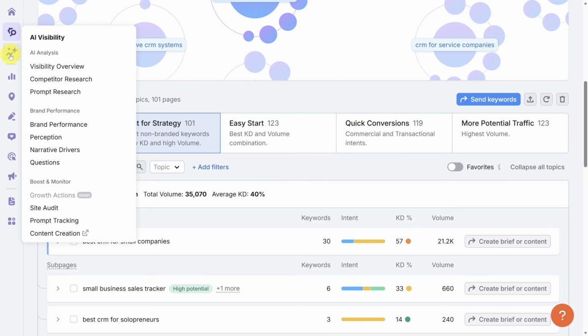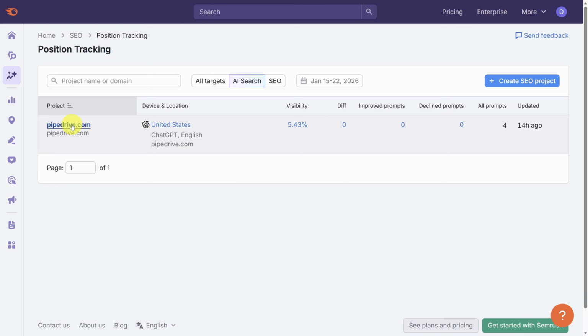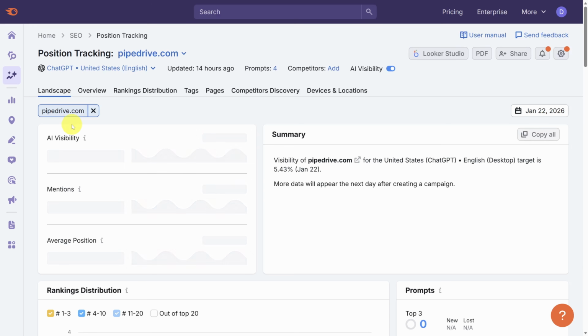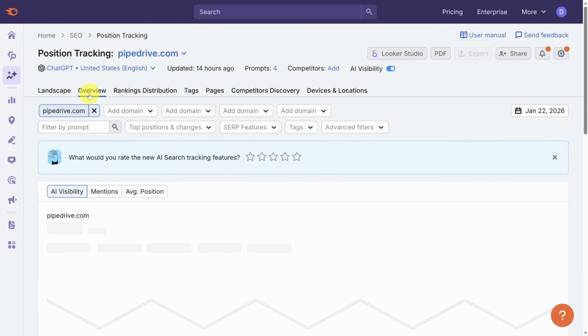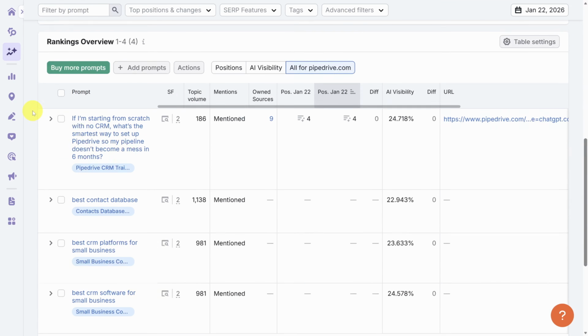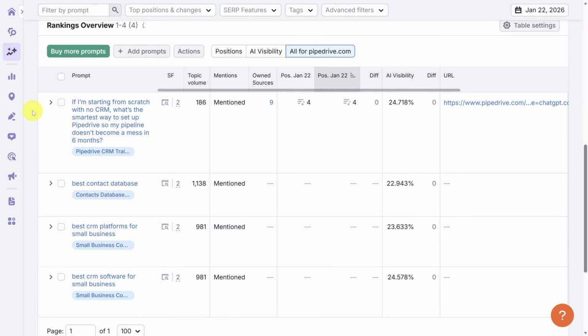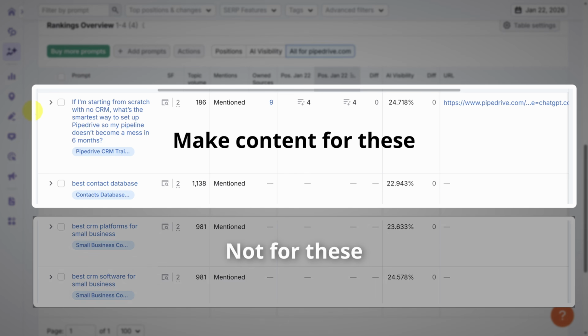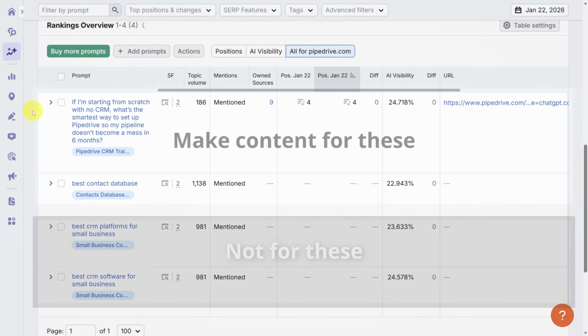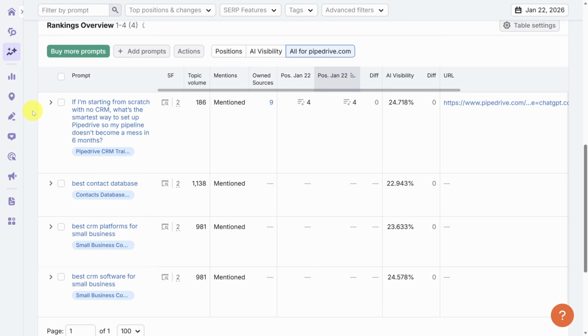The last tactic is a reality check back in the prompt tracking tool. You're going to hear a lot of people telling you what works and what doesn't work for AI visibility. The reality is what works for someone else might not work for you. So to actually track the impact of your work, don't create content for all prompts at once. Split the prompts that you're tracking in half and then create content for one half only. You can never do this perfectly, but you're trying to isolate what impact your changes have versus the model algorithms themselves.